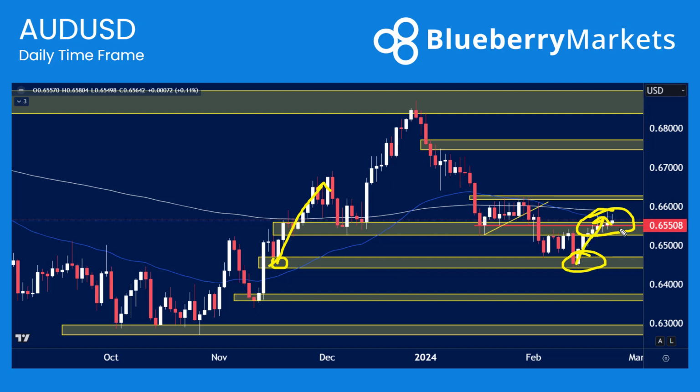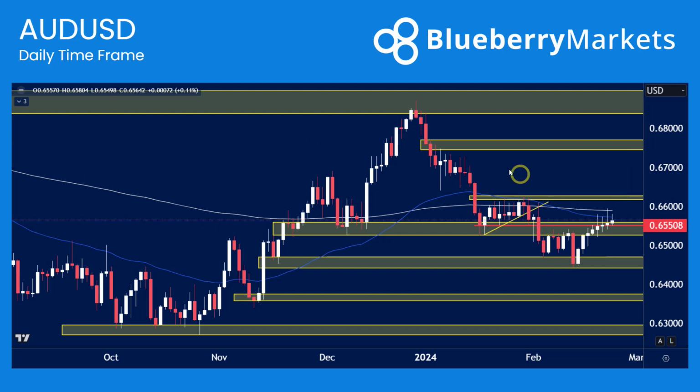Buyers step back in again, but we're struggling again towards 65.50, and I think what we need to wait for here is some kind of clear direction from the market. If that dollar strength does pull through and we get a solid close below 65.50, that could initiate some selling pressure down towards these lows. If we hold above 65.50, is that going to lead to a move towards 0.6625s? A breakout of that could see a little bit of a higher movement. So I'll be interested to see how Aussie US dollar plays out this week.